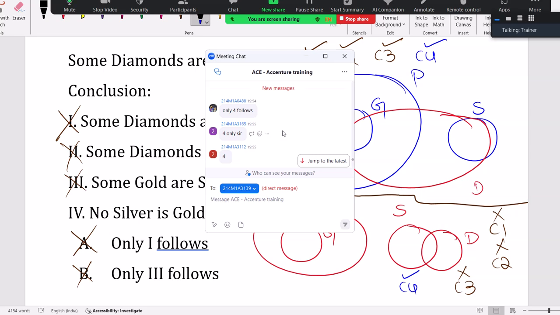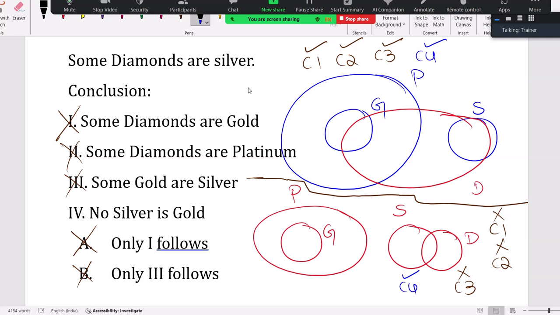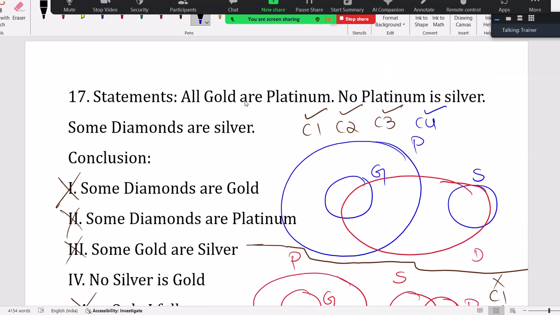Very good. 488, 3165, 3112. Super dear, hats off. Okay, people are giving 458, 502, super. 499, 461, 3116, 351, excellent. 3117, super. 345, very good. 462, very good. 241, 5 CB. Prasanna, good. Prasanna, change to your roll number, please. Lakshmi Prasanna. Good. Sorry if you are a faculty. Sorry.